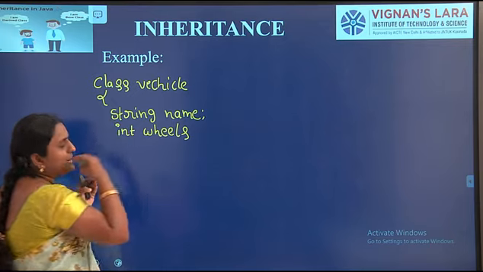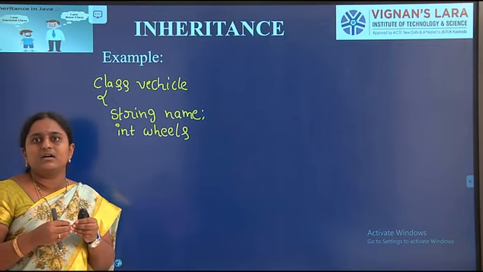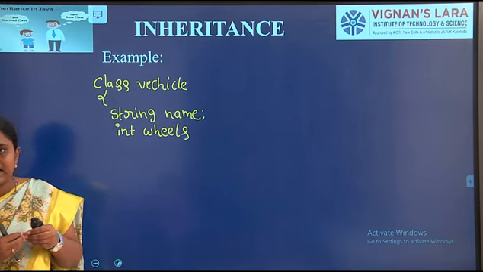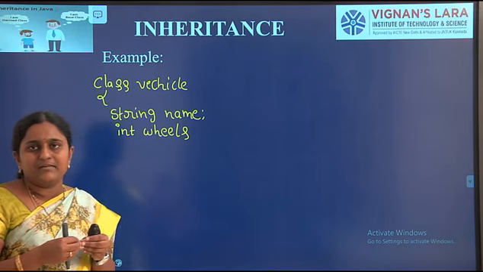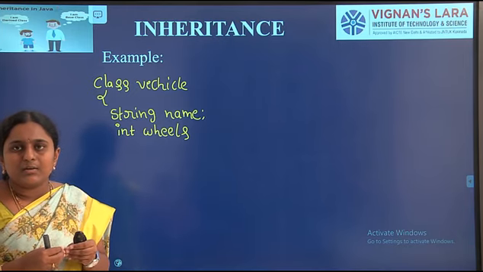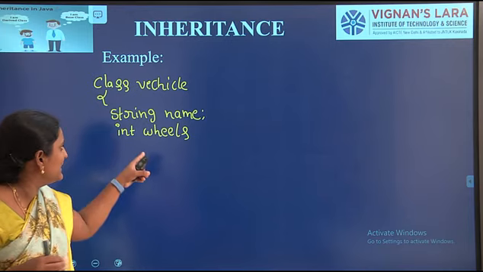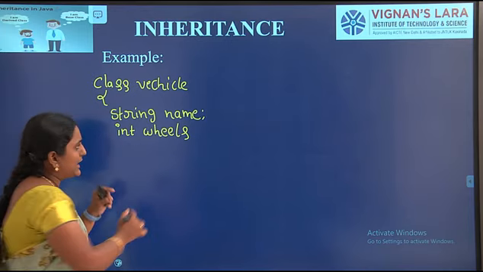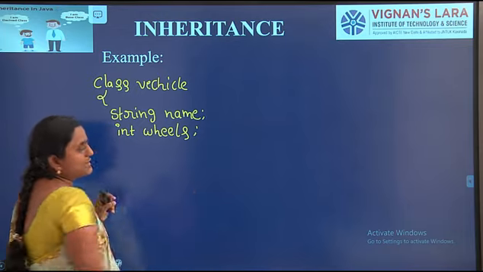Here I am defining two variables, name and wheels. Here name is string data type. Already we know that whenever we use the string class in our programming language, according to the naming rules, the first letter should be uppercase. Here wheels is integer data type. Every statement is terminated by a semicolon.